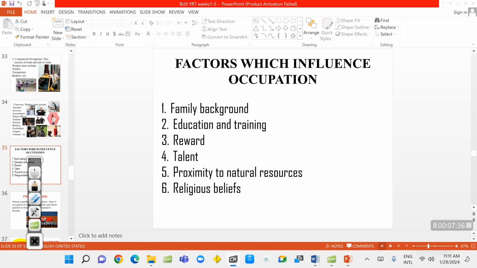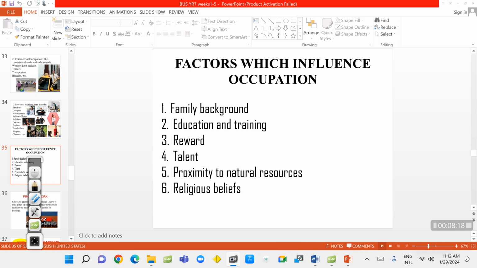Is it clear? So under factors that influence occupation, we need to know your family background. Some people choose a particular career because their parents are lawyers or accountants. Education and training: you need to be well educated to become a medical doctor. The reward can be in terms of money. At times, people choose a particular occupation because of the reward. Talent, your gifts, can also influence the type of occupation you choose. If you are good in acting, you may decide to go into acting.